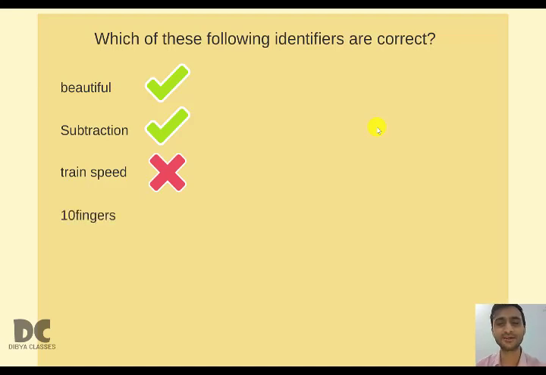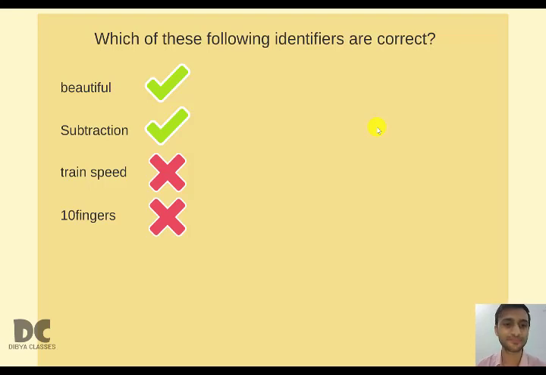Next, 10 fingers. We can use digits. Yes, it is fine. We can use alphabets. Yes, it is fine. So this is correct? No, this is not correct. Why? Because there was another rule. We can use digits, but it cannot start with a digit. This identifier name is starting with the digit 1. Therefore, this is wrong.